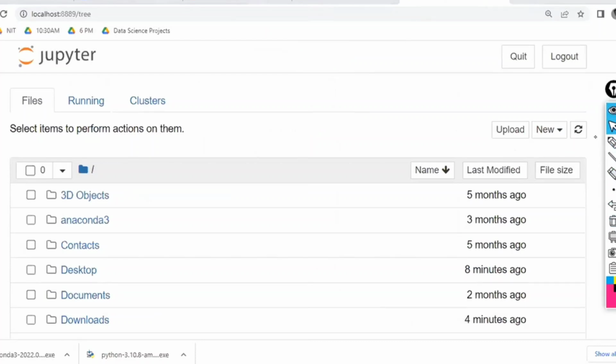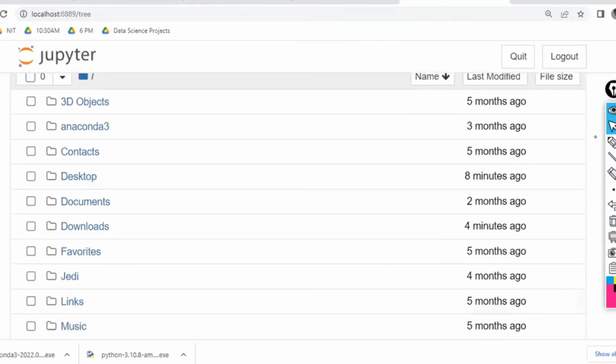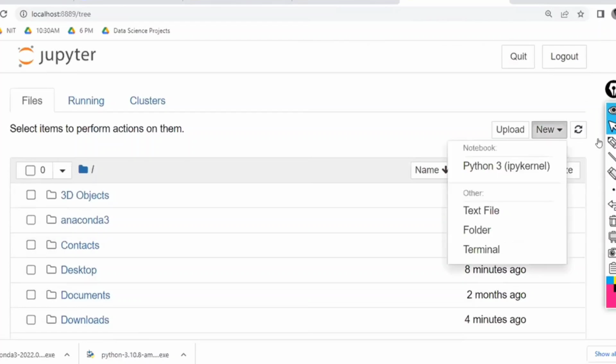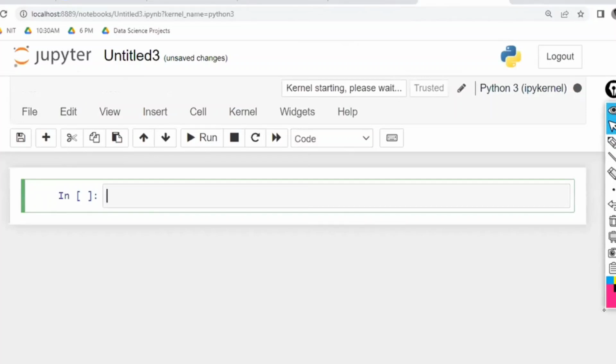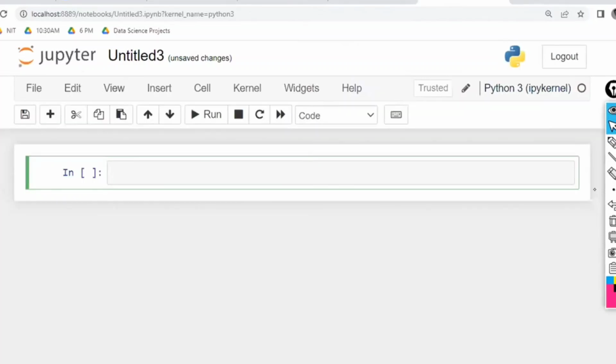So wherever you have installed, by default, it is going to open there. You have installed in the C users folder, so it is going to open that particular folder. The entire folder will be open. Now here, just click on New, and click on Python. Once you click on this, you are going to get a cell like this.